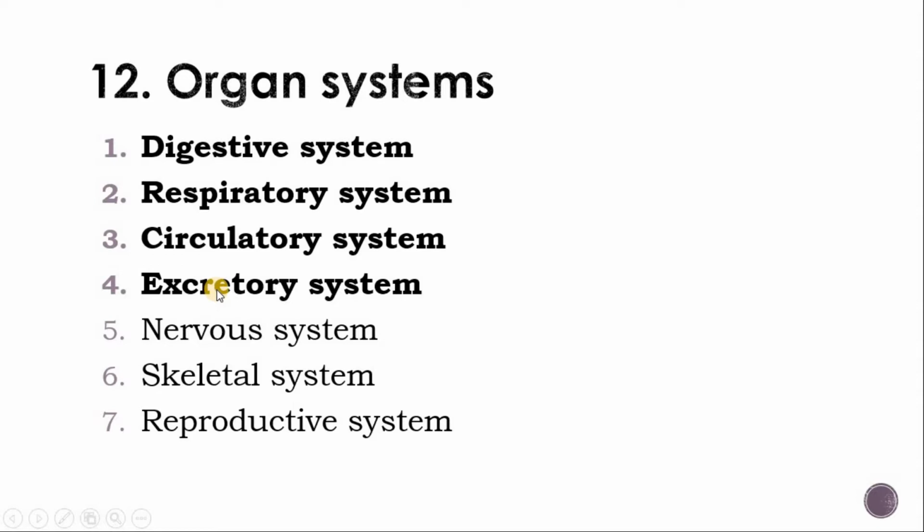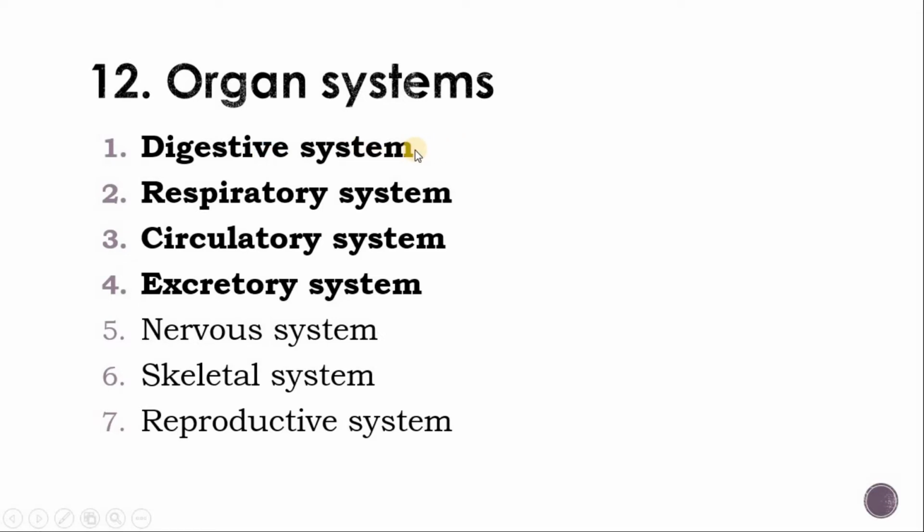Now what is an organ system? In the previous tutorial we already studied that many cells come together and form a tissue. Many tissues come together and form an organ, and many organs come together and work together to form an organ system. Organ systems work in parallel in our body and in other animals' bodies. Now the first one is the digestive system.